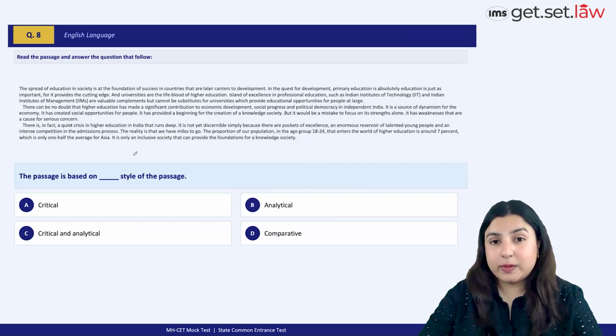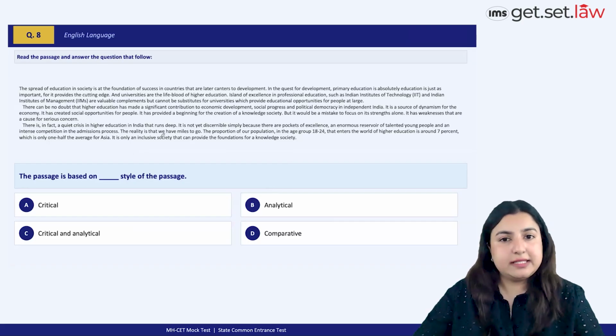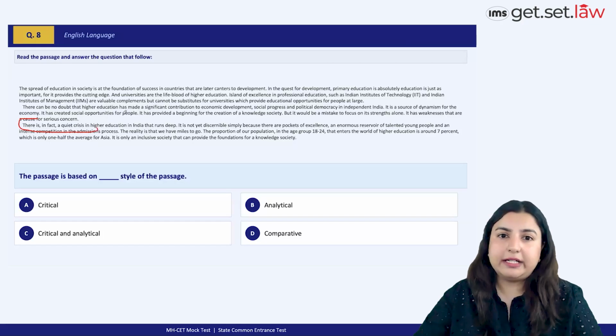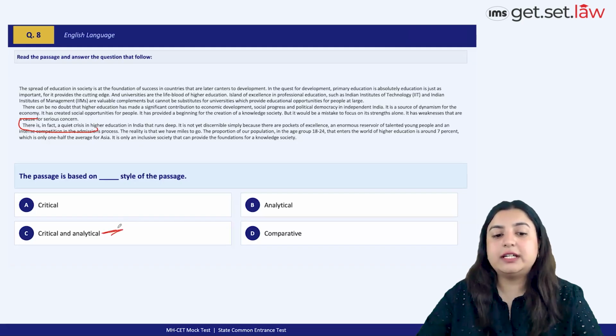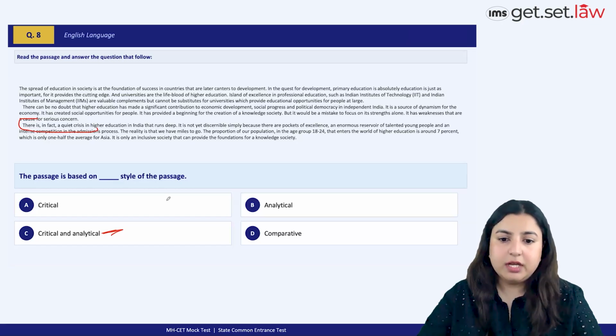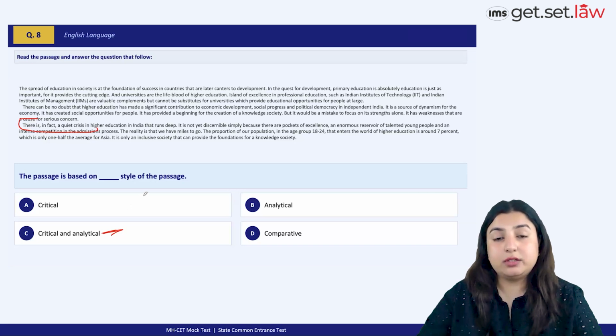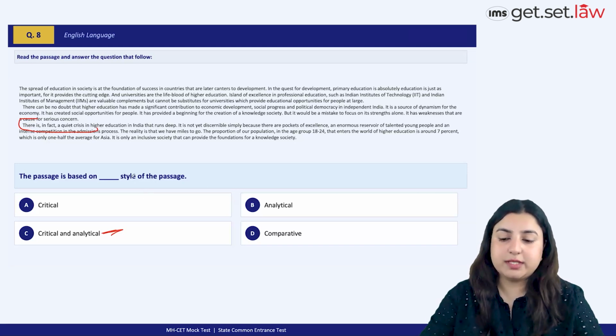So we do have a question on tones. It is definitely critical in the part where we're talking about the quiet crisis in higher education. But overall, it's also analytical, and therefore, a combination of critical and analytical should be the best option choice, according to me. We're not quite comparing it with higher education in some other countries, right? So it cannot have a comparative tone. So the best option choice here becomes option C.